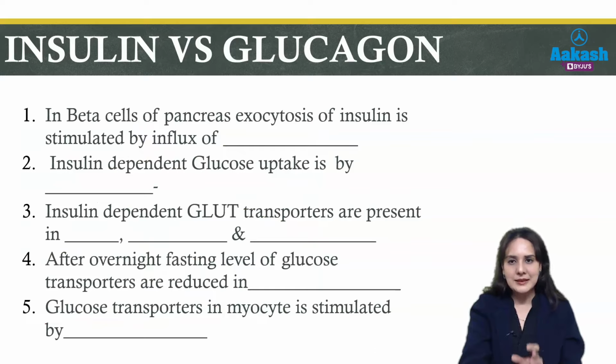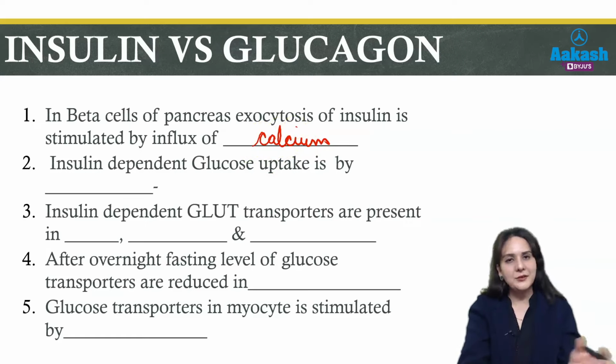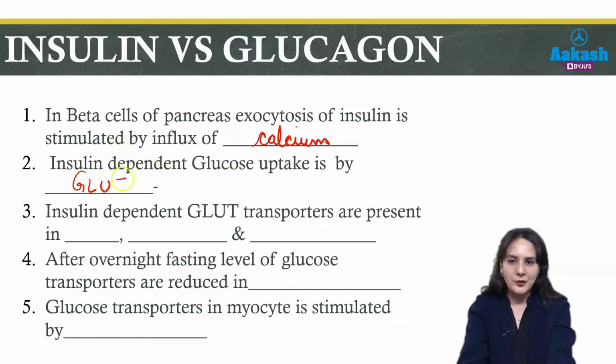Now the question asked is, in beta cells of pancreas, exocytosis of insulin is stimulated by influx of what? It is calcium. Why? Because due to glycolysis, when ATP levels increase, potassium channels are closed. To maintain the electronegativity, the calcium ions enter and cause exocytosis of insulin. Next the question asked is, insulin dependent glucose uptake is by, and we know they are GLUT4 transporters. You should remember this, it is very easy and asked many times. Then insulin dependent GLUT4 transporters are present in skeletal muscles, cardiac muscles as well as adipose tissue.